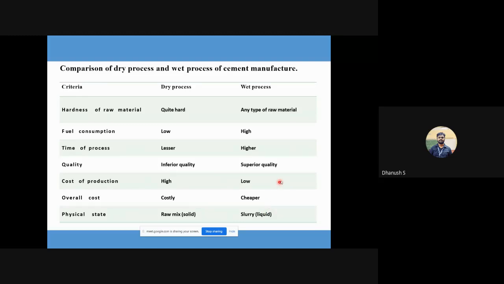Again, like I said, if we had to choose one process, go with wet process, unless the material hardness is very high. Maybe you can develop a method that is partly dry and partly wet. Maybe you can bring down the particle size to a certain particle size using dry process, and then adopt wet process if you don't want to compromise on the final quality of the product. So that is as far as your manufacture of cement is concerned. Next, we'll get into the chemistry that happens in the clinkering zone.